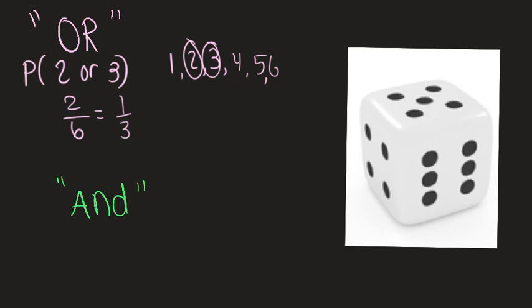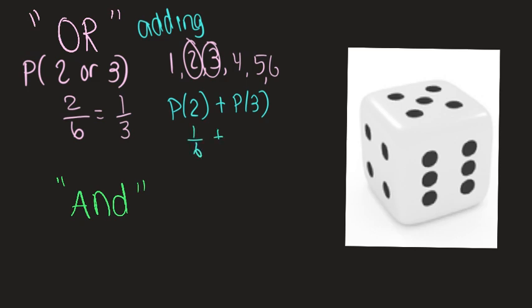Don't forget to simplify. Now, a math book would tell it to you a little bit more mathematically, and they would say or questions are adding questions. So they would do the probability of 2 plus the probability of 3. How many 2s are there? 1 out of 6. What's the probability of a 3? 1 out of 6. 1/6 plus 1/6 is 2/6. The same thing we said.